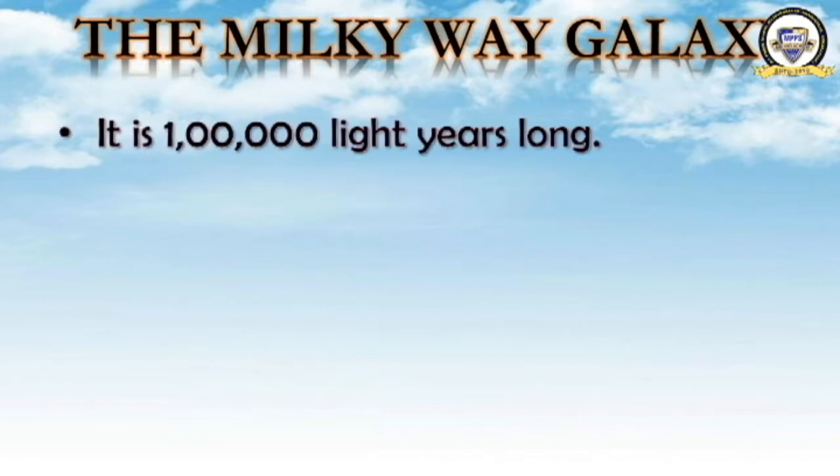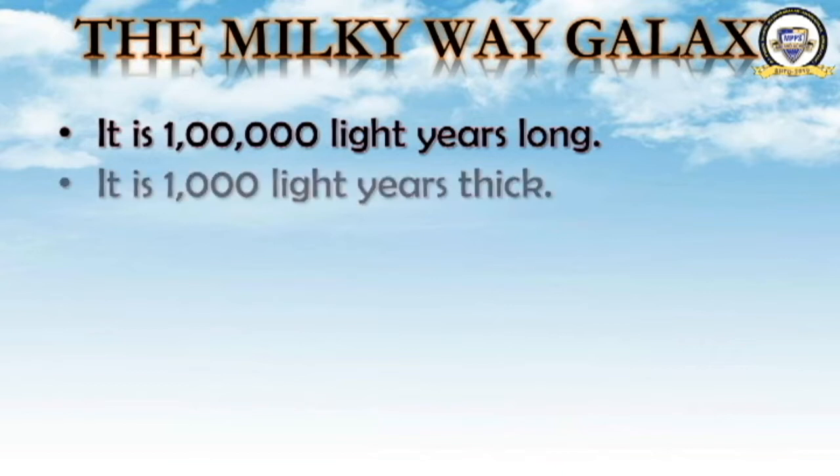Now we will learn about the Milky Way Galaxy. This is the house of our solar system. This galaxy is 1 lakh light years long, and it is 1000 light years thick. This light year is a measurement of length. Okay, it is 1 lakh light years long and 1000 light years thick. That much big is the Milky Way Galaxy.